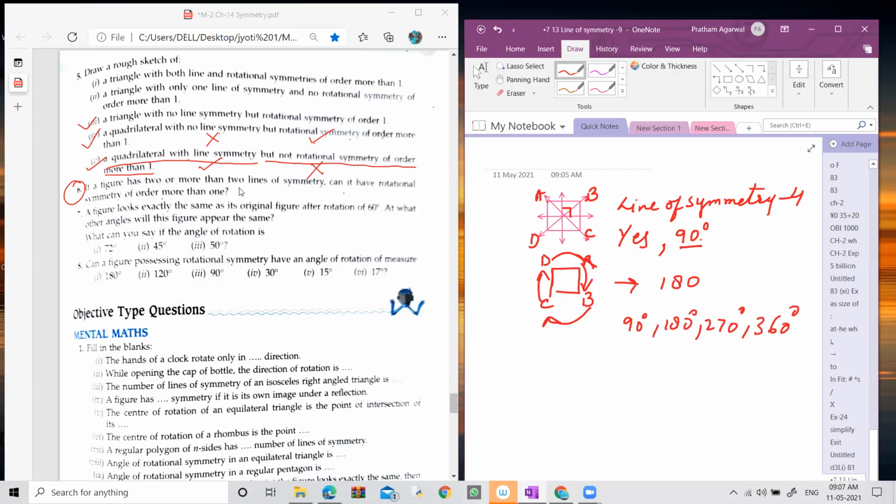It means your answer is correct. If any figure has two or more lines of symmetry, it can have rotation symmetry of order more than one. I hope it is clear to everybody.